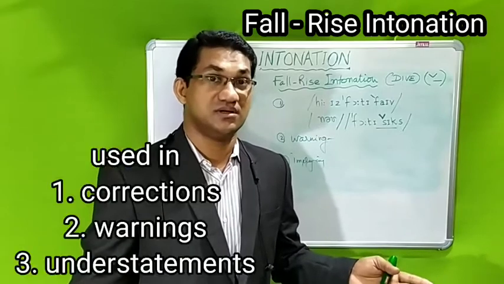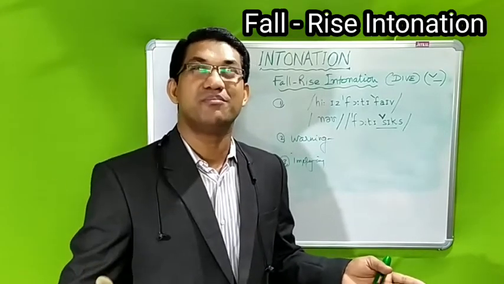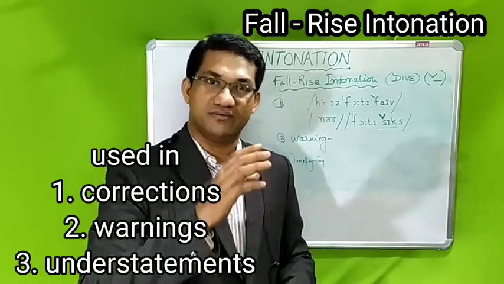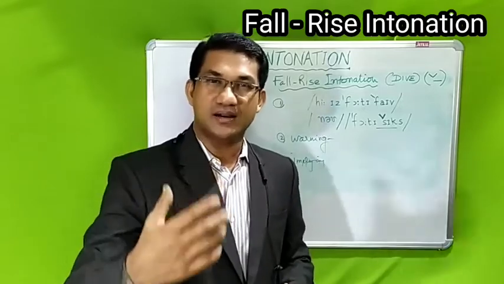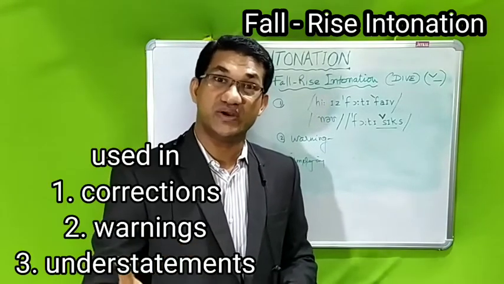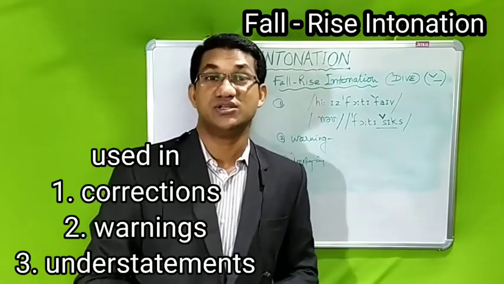It's good, but it is not publishable. You cannot publish it. So when you have that kind of understatement or reservation, or you are insinuating or referring to something else, you use the fall rise intonation.